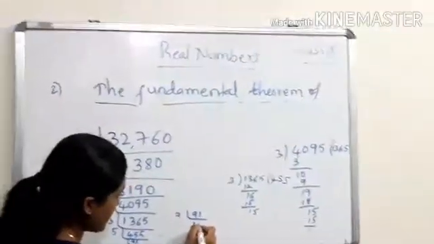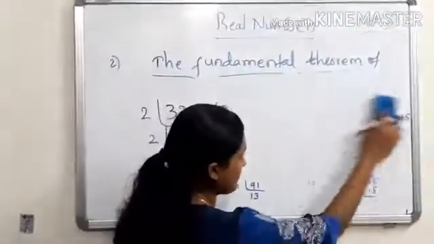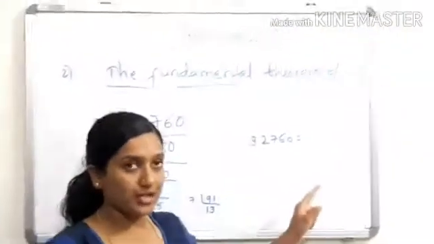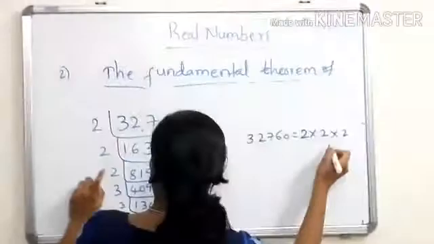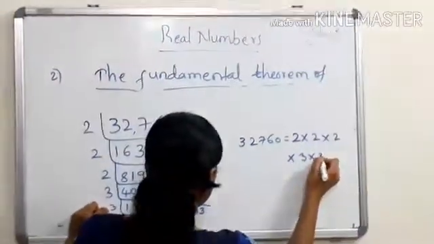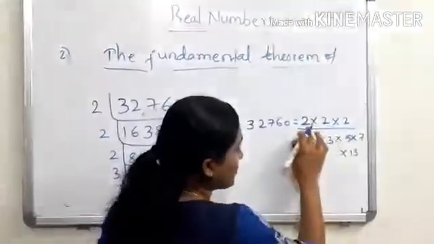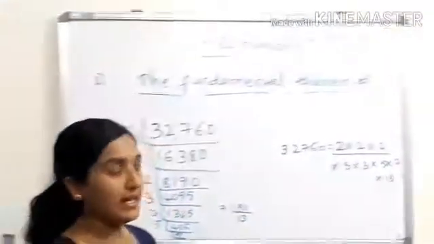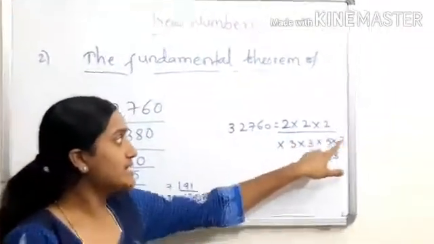7 ones are 7, 7 threes are 21, and we get 13. Now, how I am representing this: this is a natural number, and I am going to represent it as the product of its prime numbers. How many 2's are there? Three 2's. Two 3's, then 5 into 7 into 13. Look: 2 into 2 into 2 into 3 into 3 into 5 into 7 into 13. This natural number is represented as the product of its prime numbers.